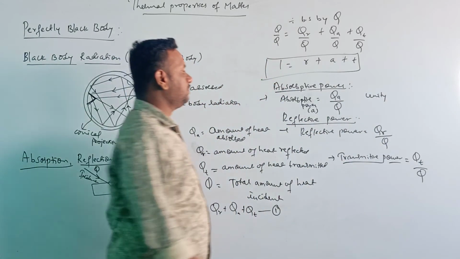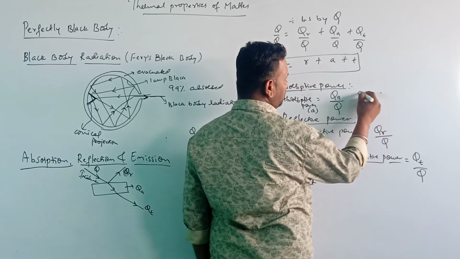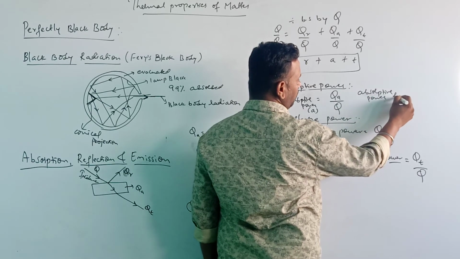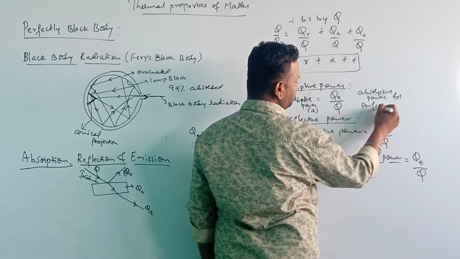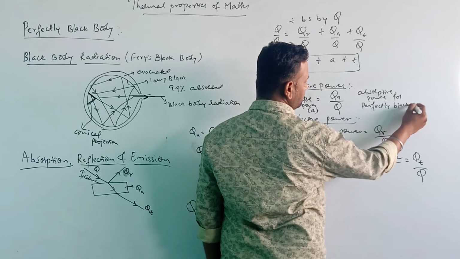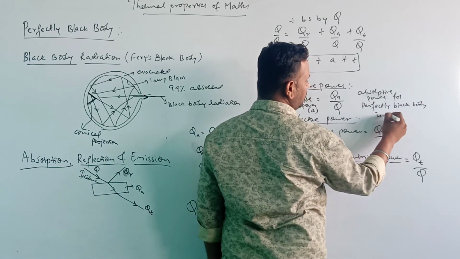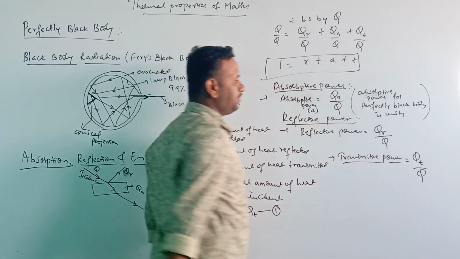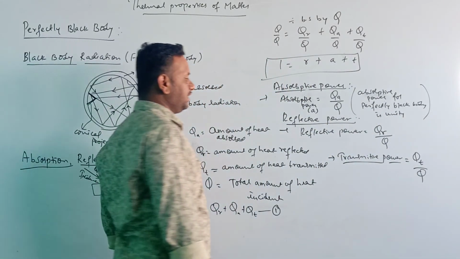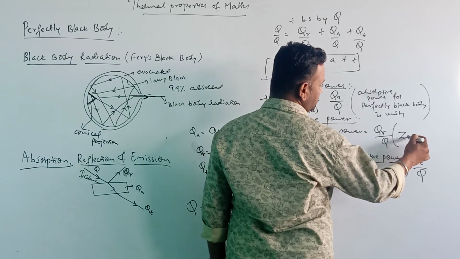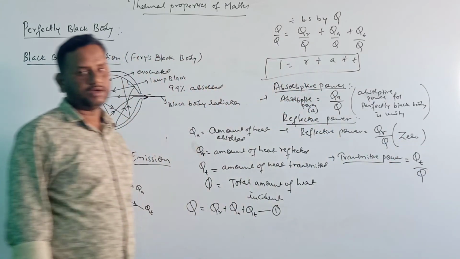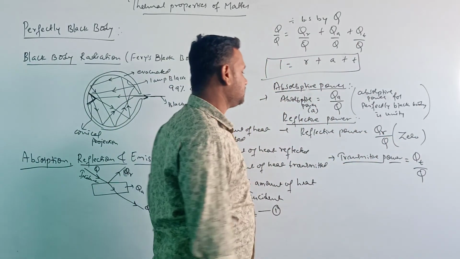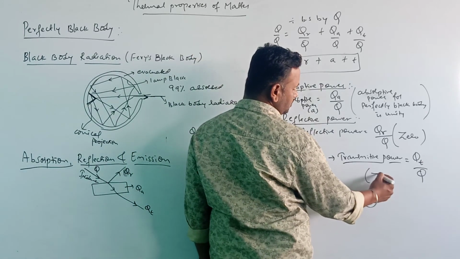Absorptive power for perfectly black body is unity. For a perfectly black body, the absorptive power is always unity, and reflective power is always 0. Reflective power for a perfectly black body is 0, and transmittive power for a perfectly black body is also 0.